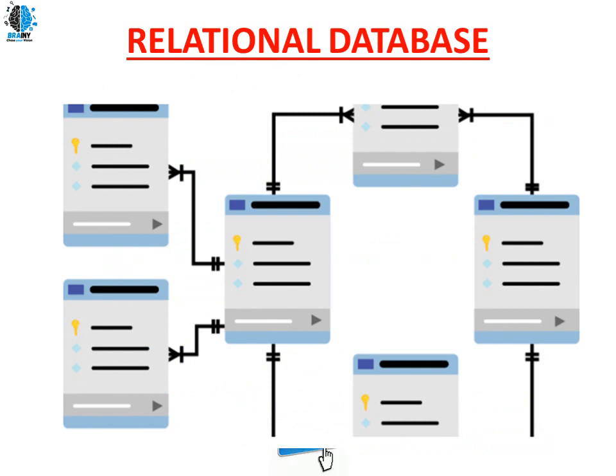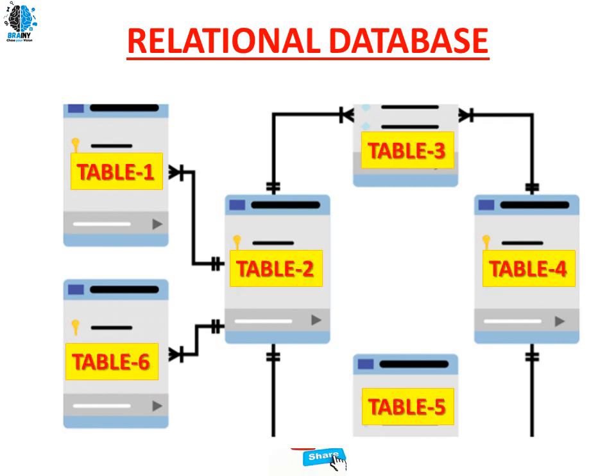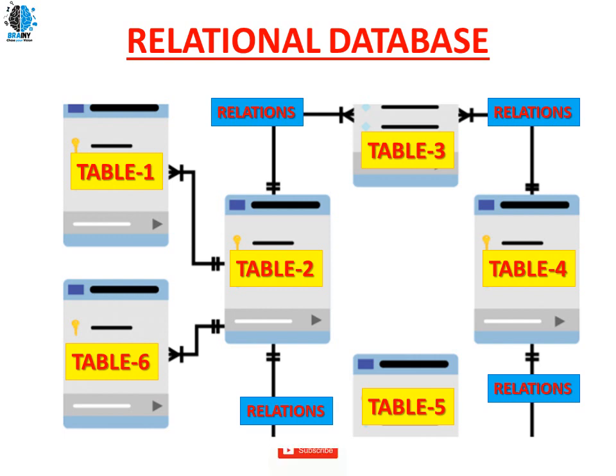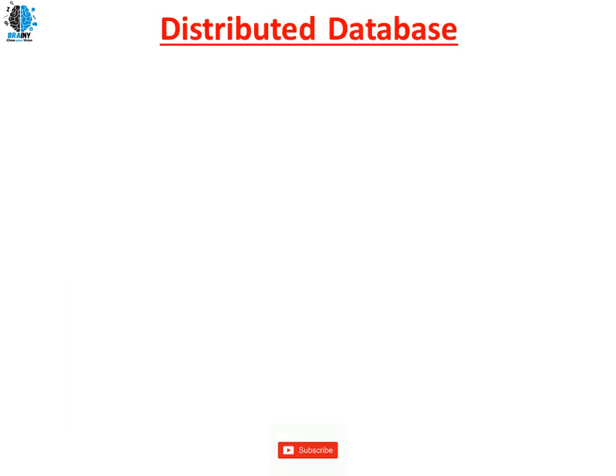So let's consider I have different tables. Every table will have a unique existence of its own. As you can see in blue on the screen, we have table 1, table 2, table 3, 4, 5, 6, all these tables. All these tables are connected to each other. These lines are called relations. So that's the reason it is a relational database management system. Clear? Let's move on to the distributed database.